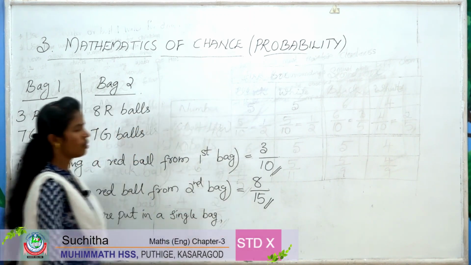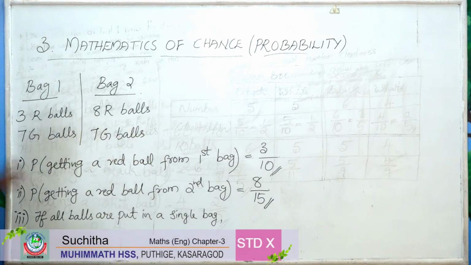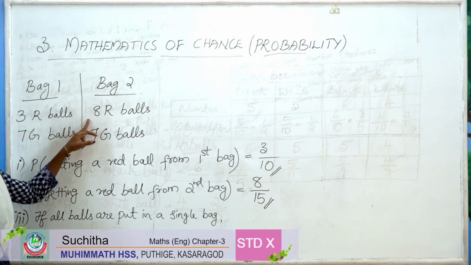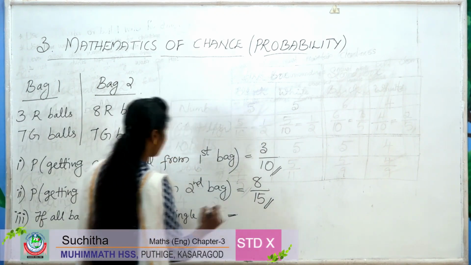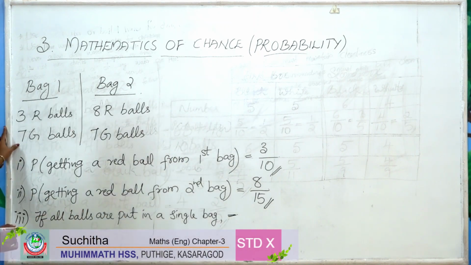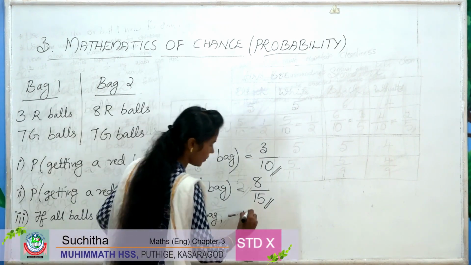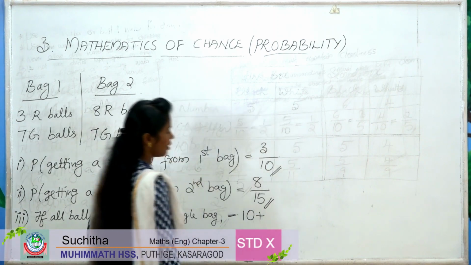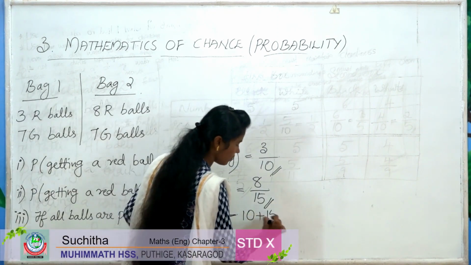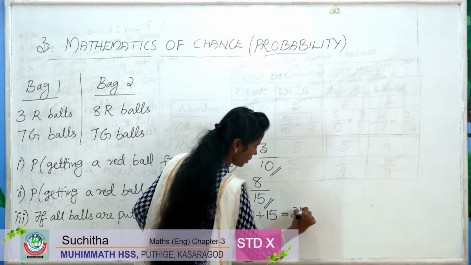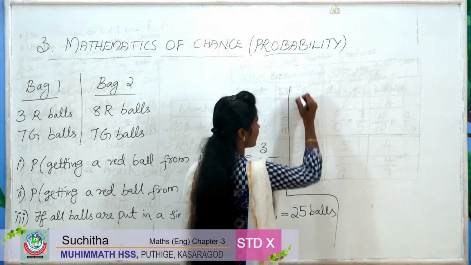what is the total number of balls? Balls in first bag plus balls in second bag. In the first bag there are 10 balls. 10 plus, in the second bag there are 15 balls. So 10 plus 15, total 25 balls are there.